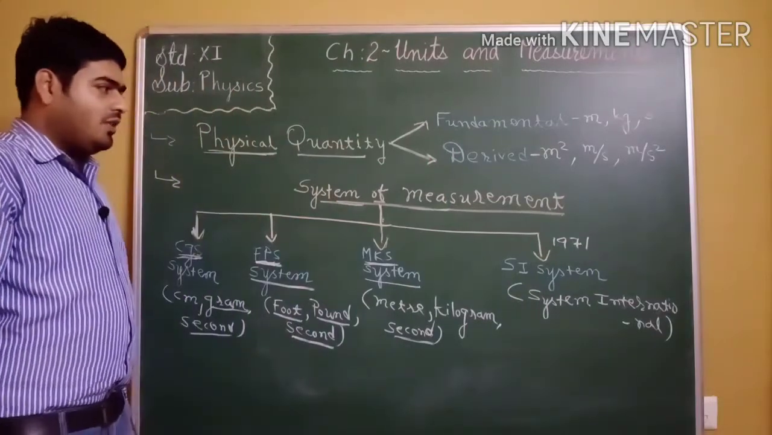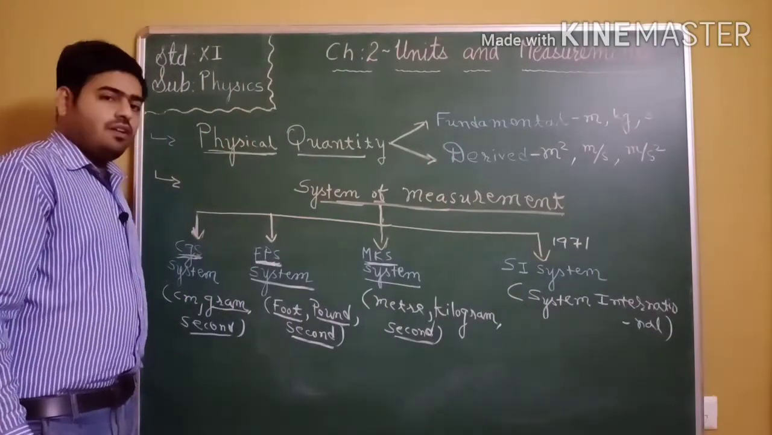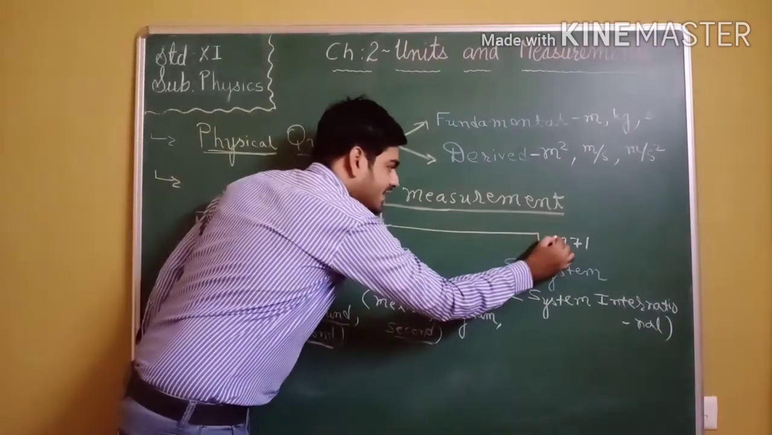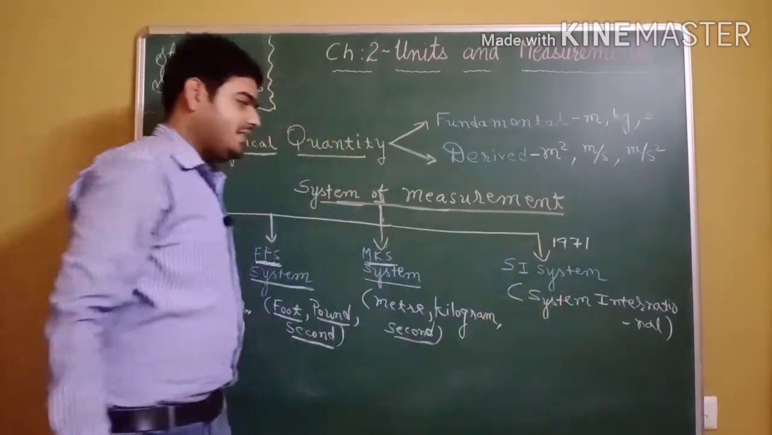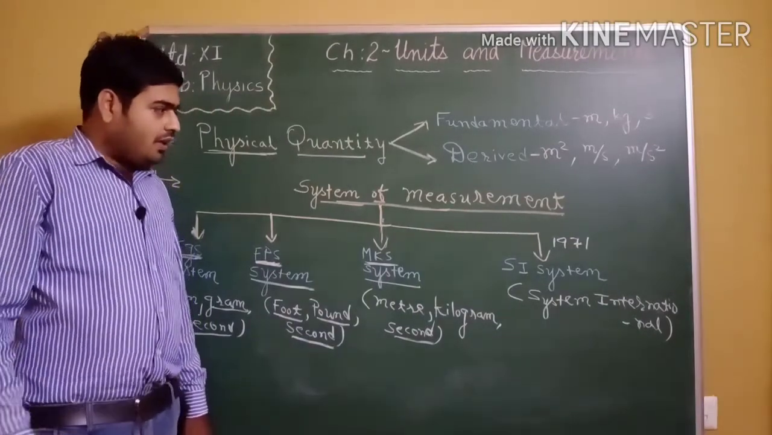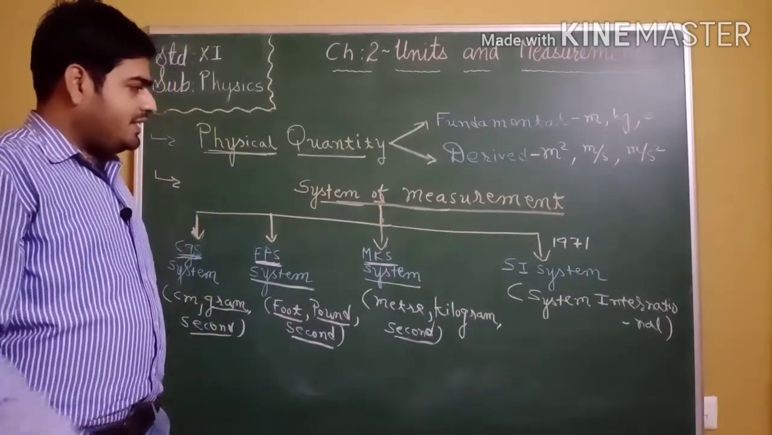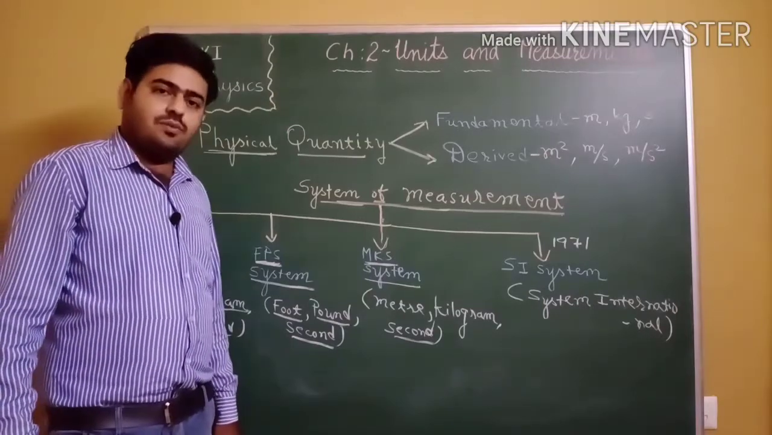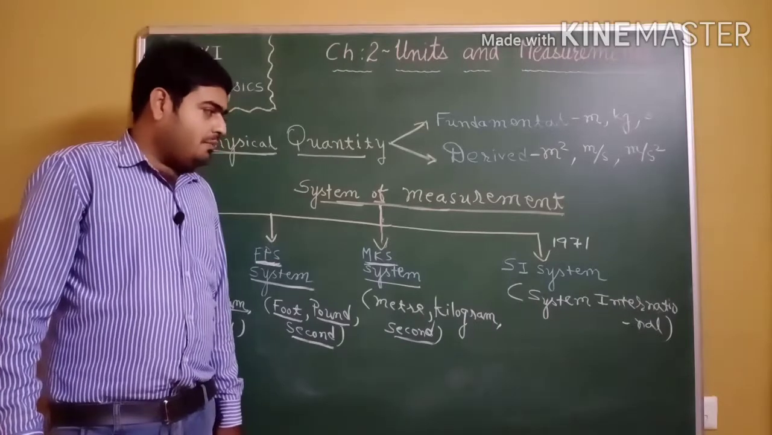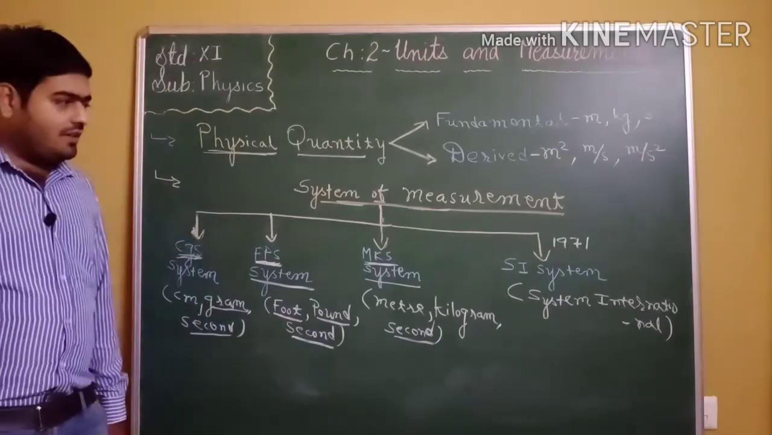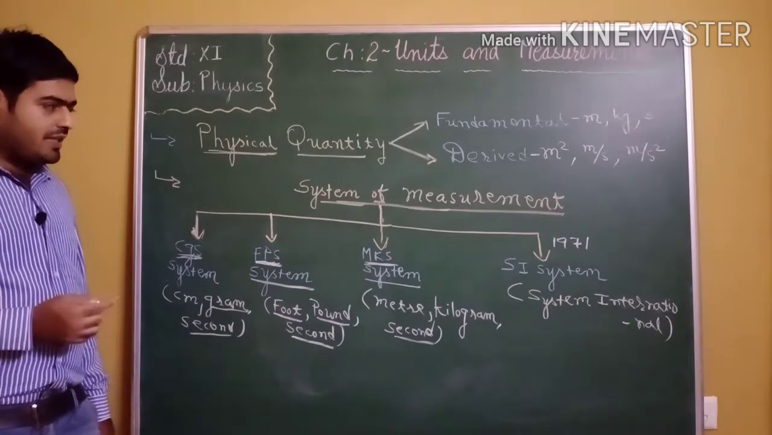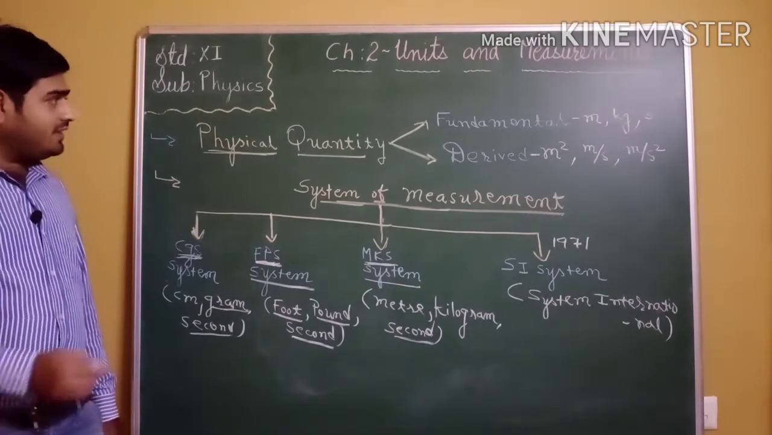in one conference on weights and measures bureau, all the countries accepted this system, the SI system, System International. So now which system do all the countries follow? The SI system. In the SI system, in total there are 7 fundamental quantities, and we are going to study these 7 fundamental quantities in detail.